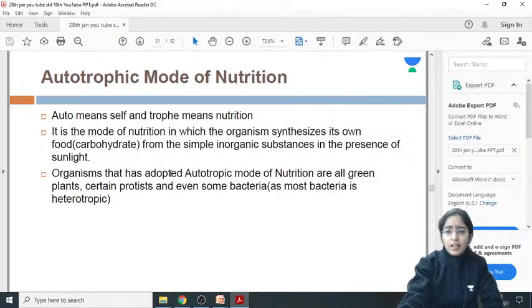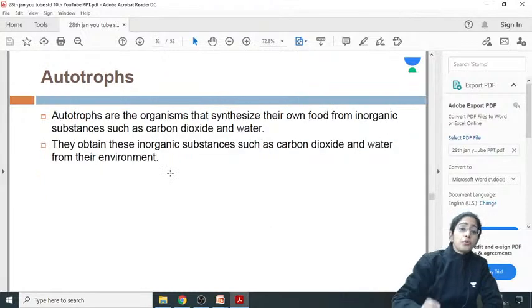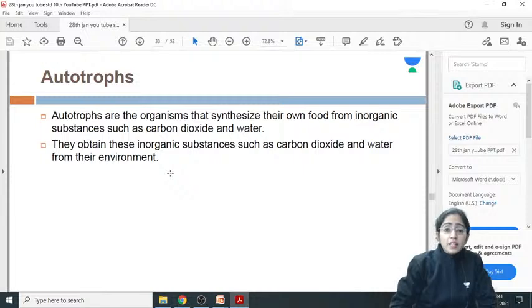Organisms that have adopted the autotrophic mode of nutrition are all the green plants, certain protists, and even some bacteria, as most bacteria are heterotrophic if we check. Autotrophs are the organisms that synthesize their own food from inorganic substances. Now, what inorganic substances do they require? They utilize carbon dioxide and water. Carbon dioxide they take from the air, water they take up from the soil.